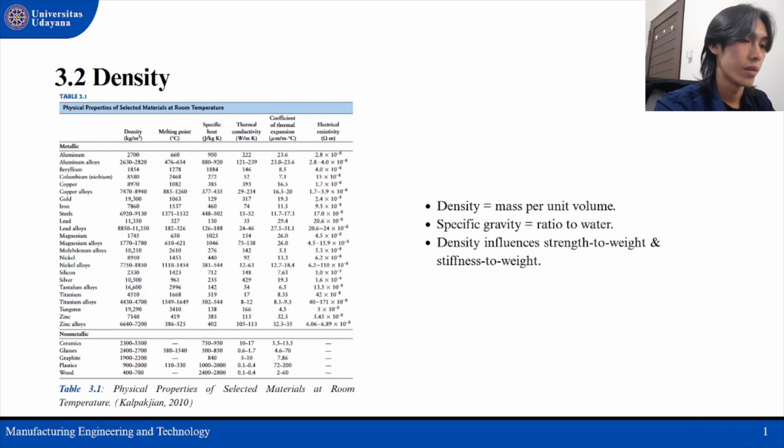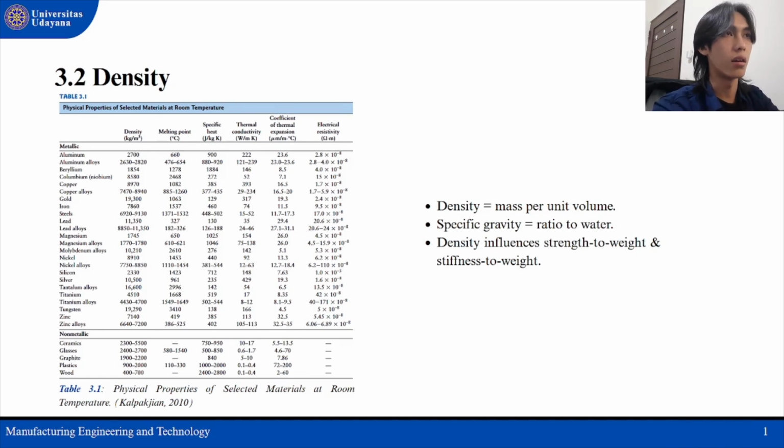For example, lightweight materials are often preferred in aerospace and automotive industries. Here in table 3.1, we can see the physical properties of selected materials, including density, melting point, specific heat, and thermal conductivity.